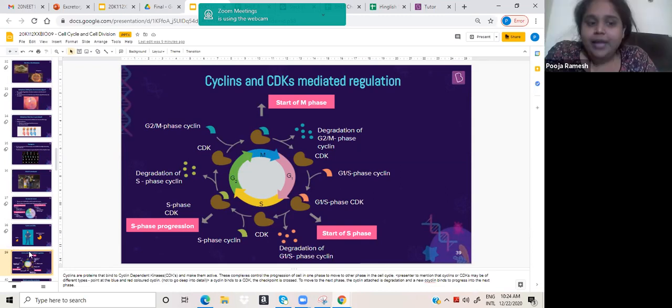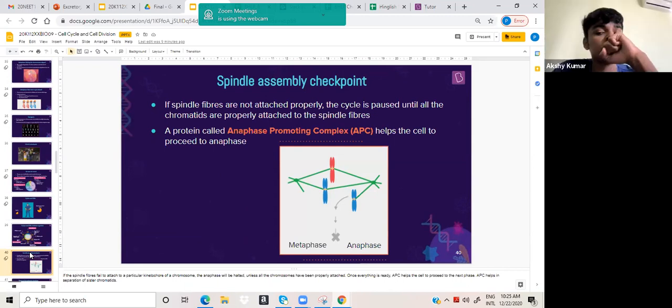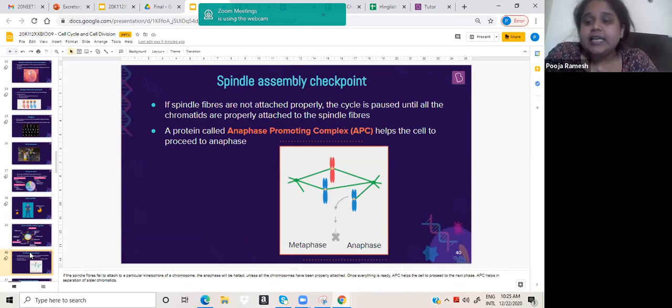Okay. So now we come to the spindle assembly checkpoint. This is another checkpoint wherein they make sure that all the spindle fibers are properly arranged. Why this is very critical is that it's just like a tug of war.